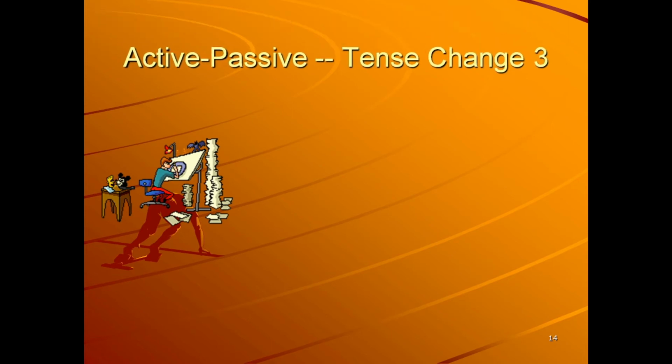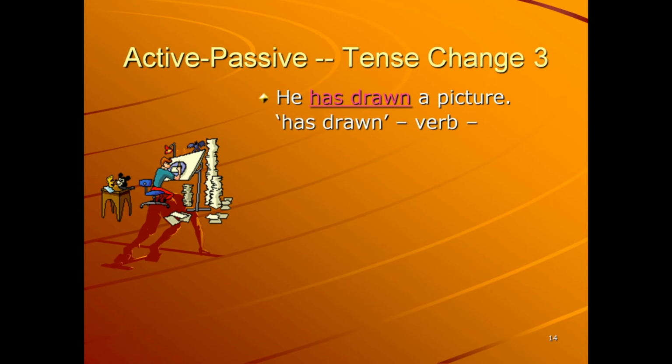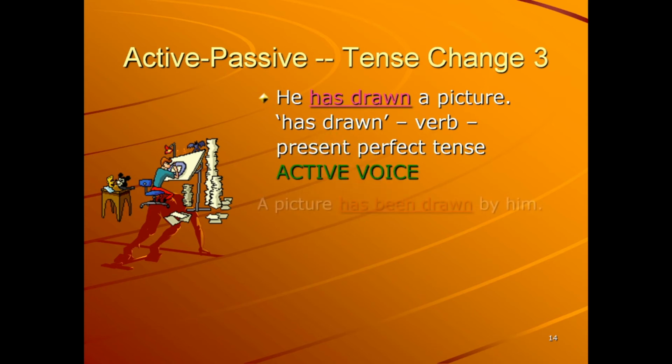Active passive tense change 3. He has drawn a picture. Has drawn is the verb. It is in present perfect tense. Present perfect tense, active voice. A picture has been drawn by him.